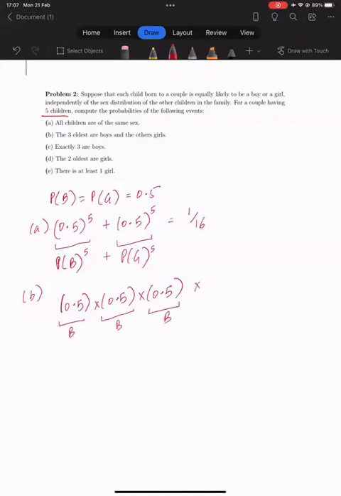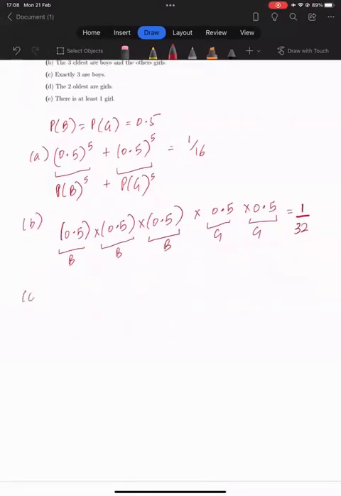So it's 0.5 for the girl, and again 0.5, this is a girl, and again a girl. Here you don't have to rearrange or anything, because they have told us that the 3 eldest are the boys. So this is how we'll go about it, and our answer will be 1/32.